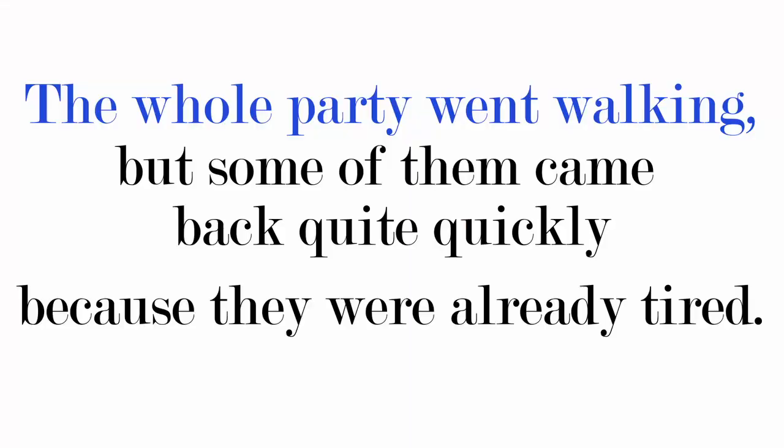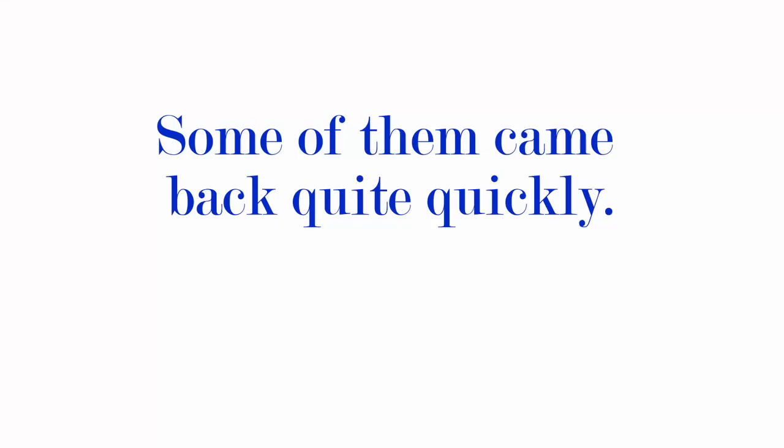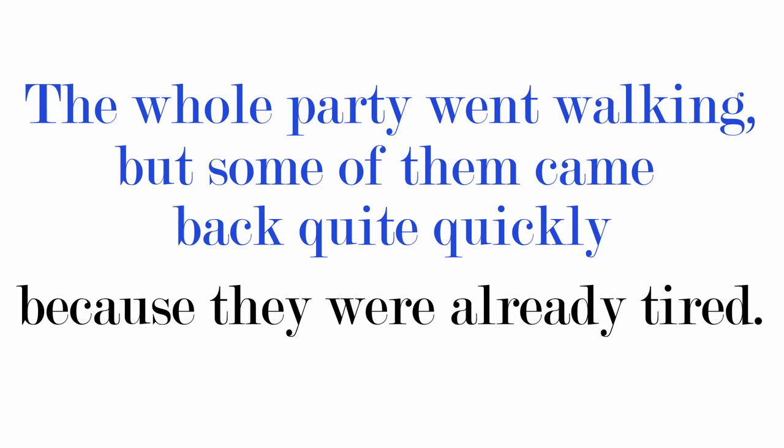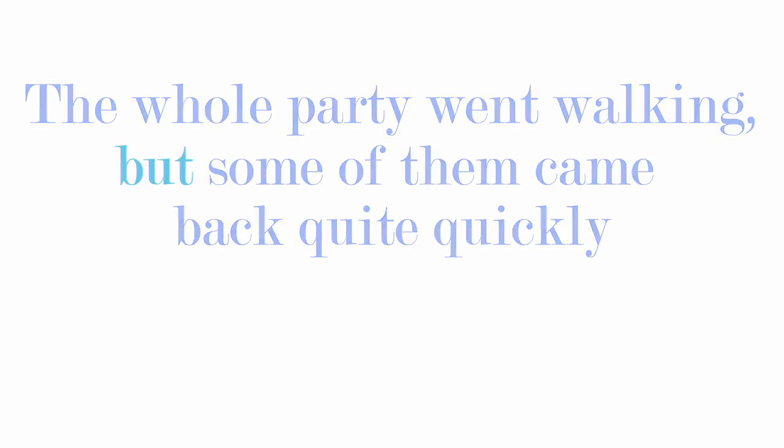The whole party went walking is my main clause because it can stand on its own. I can just say the whole party went walking. I could also say some of them came back quite quickly. Some of them came back quite quickly makes sense on its own. These two are main clauses linked by a coordinating conjunction, but. So a main clause followed by a coordinating conjunction followed by another main clause is a compound sentence.